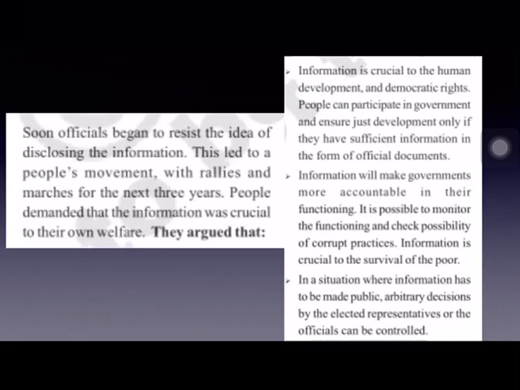And also, it will help check corruption. So, this type of information is crucial for the survival of the poor people. And if any information is made available to the common people, arbitrary decisions by the elected representatives or the officials can be controlled. Arbitrary decisions means on the spot. Sometimes the elected representatives take some decisions and say they will implement them. So such arbitrary decisions by the elected representatives or any of the government officials can be controlled.